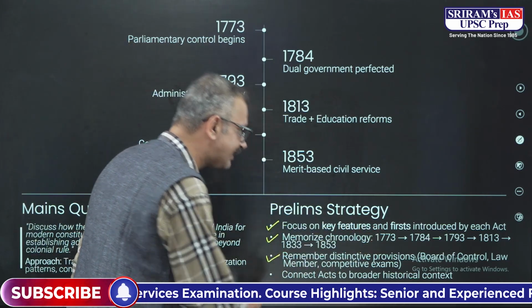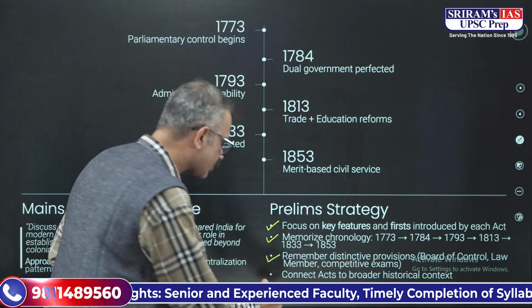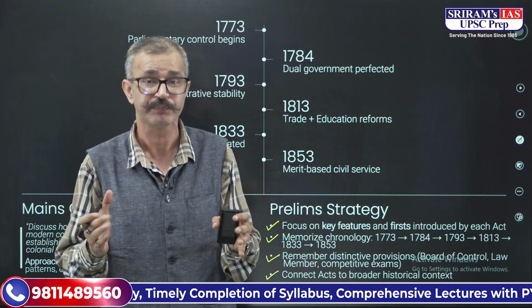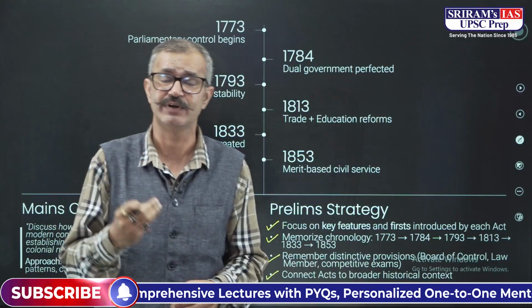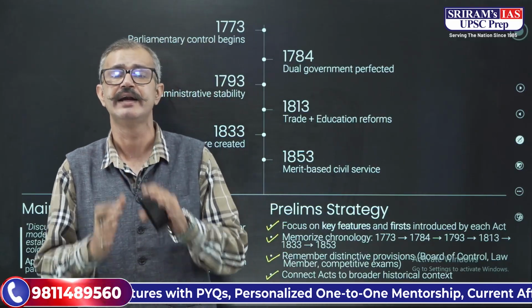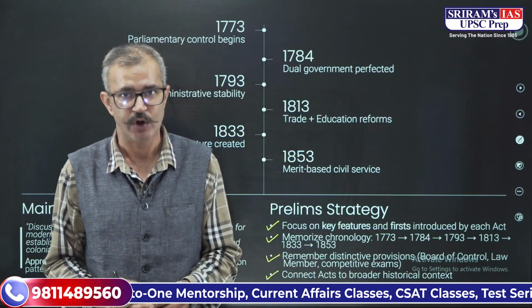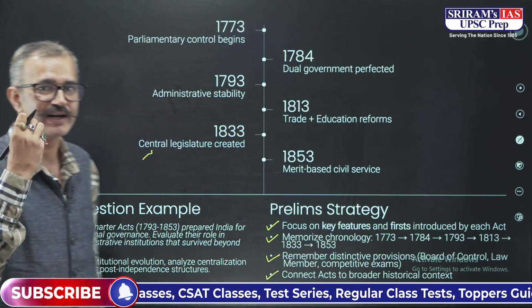You have to remember the distinctive provisions related to these different acts, and also connect the acts to a broader historical context. Why were changes being made in India as the Industrial Revolution was flourishing in Britain? You have to connect those dots so that you can learn and remember these faster.